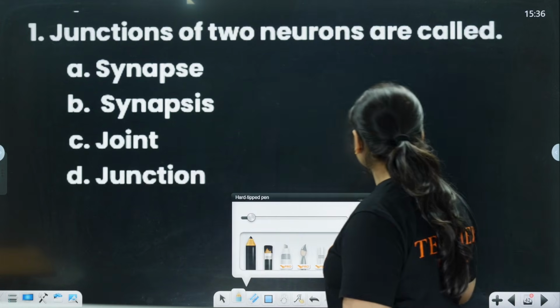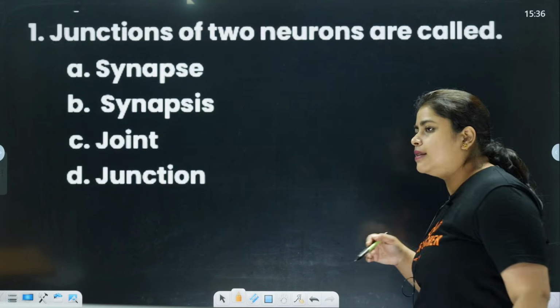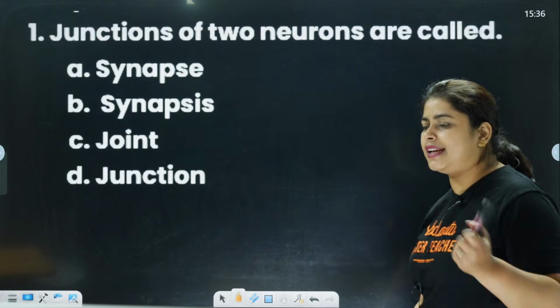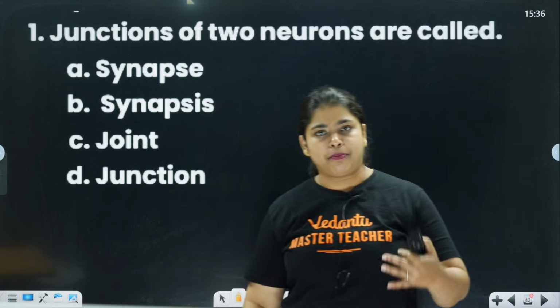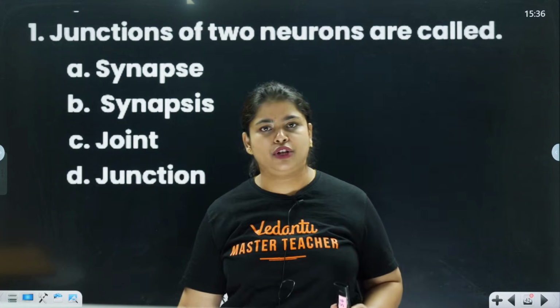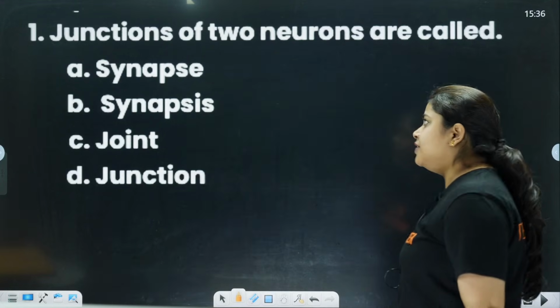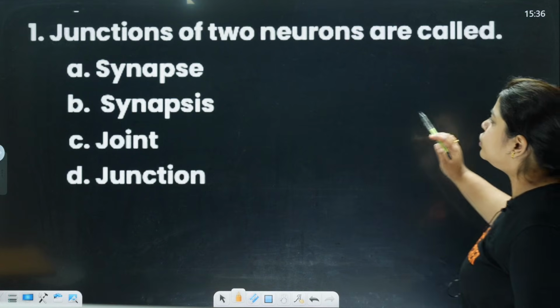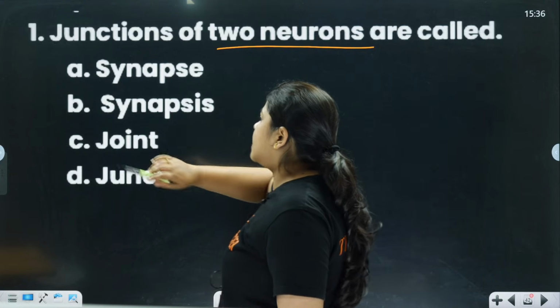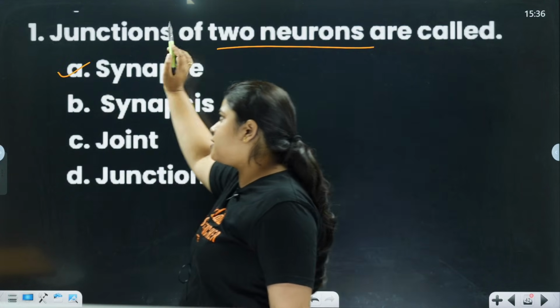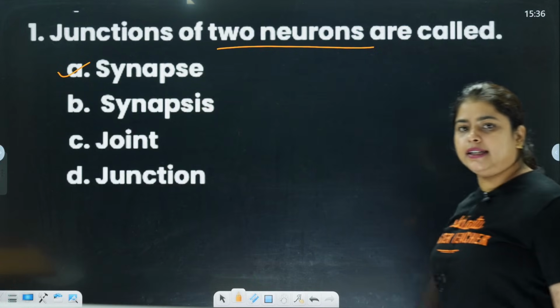If you can focus, you can pause the video and answer, no problem, because I am giving it in a recorded session. But I am going to tell you the answer. What will be the answer? The junction between two neurons is the synapse. That is option A, the correct answer.